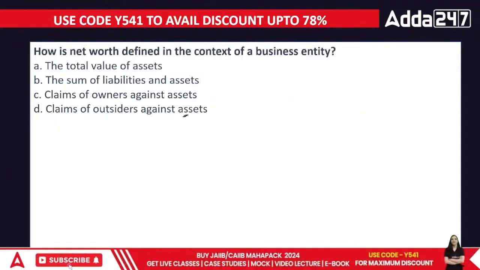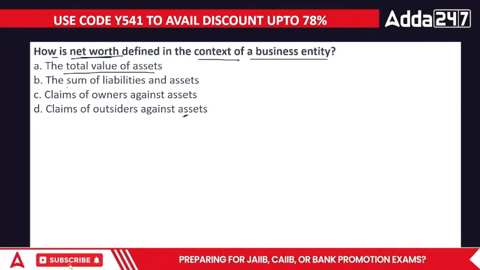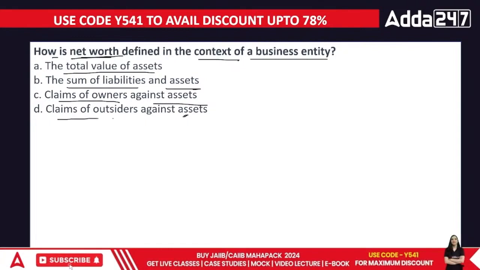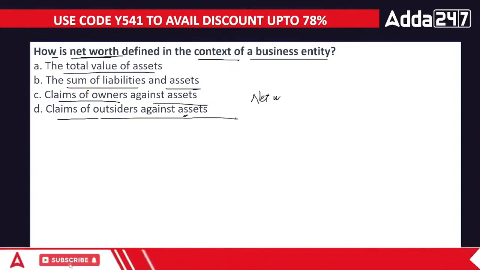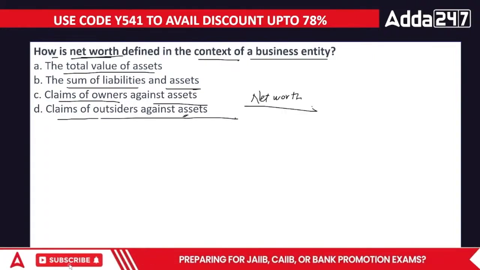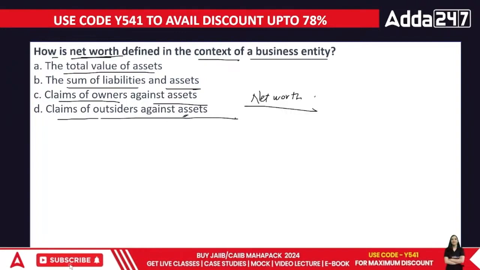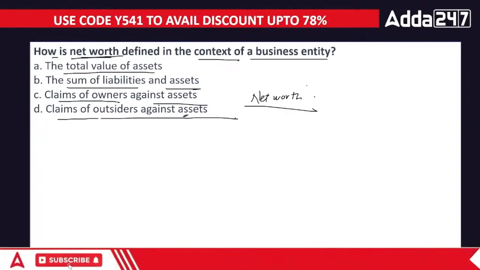Acha, here comes the first question. How is net worth defined in context of the business entity? The total value of the assets, the sum of liabilities and assets, claims of owners against the assets, or claims of outsiders against the assets. Net worth means the worth of the business in the eyes of other people, right? Not in the eyes of the business itself, but in the eyes of other people.